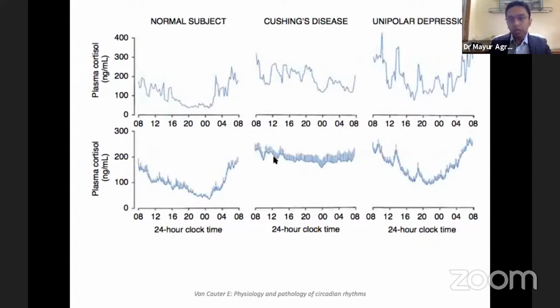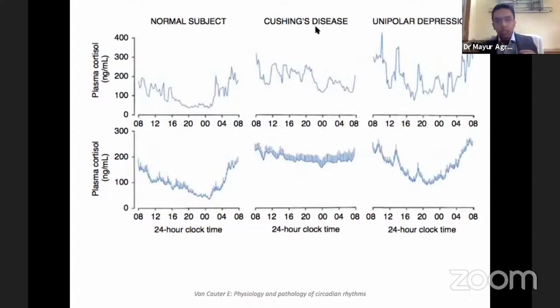In the abnormal rhythm, what we see in Cushing's disease, where it is ACTH-dependent, is that the baseline cortisol increases, and the pulsatile nature is present, but the amplitude is decreased to a great extent. And in unipolar depression, which we also label as pseudo-Cushing's, the baseline also increases, but the pulses are better maintained than in Cushing's disease. Now this is about just Cushing's disease.